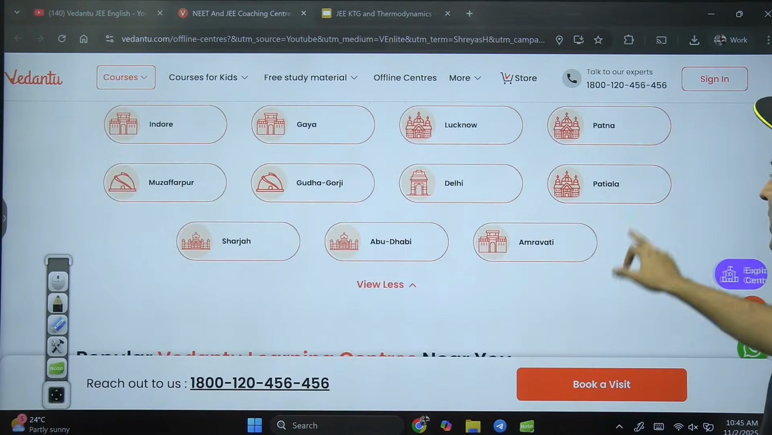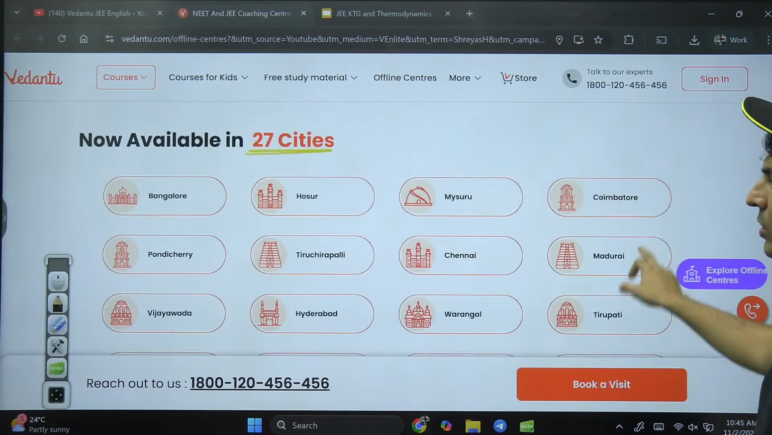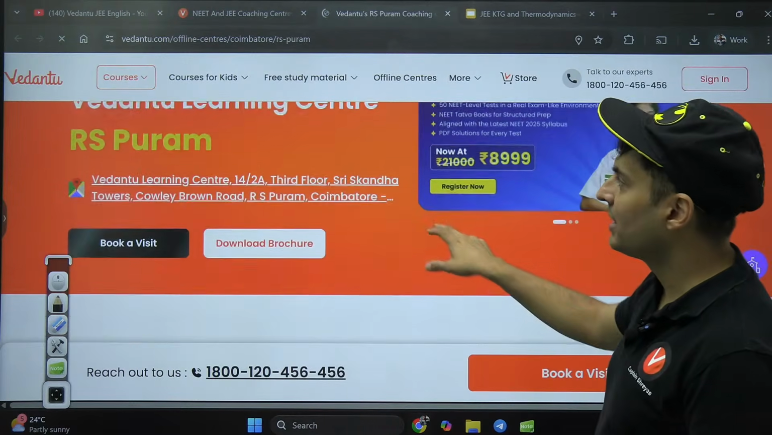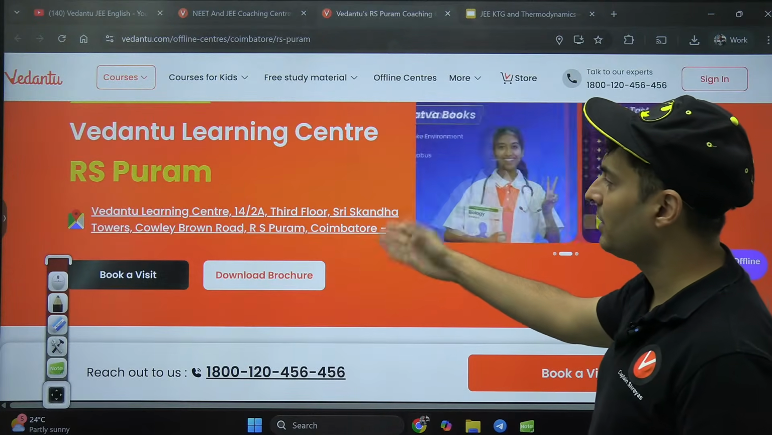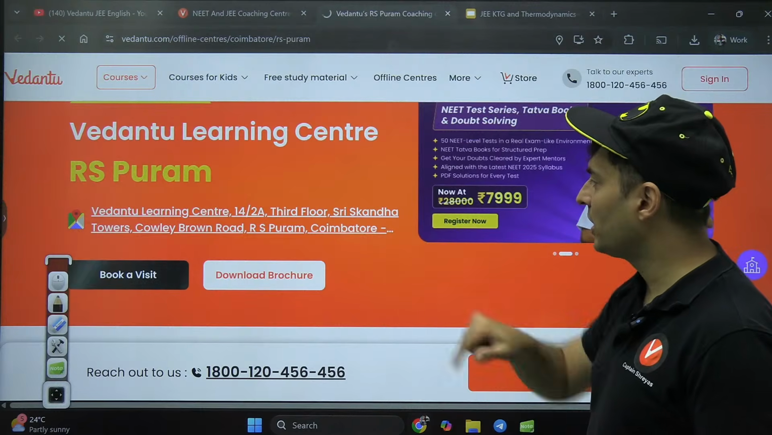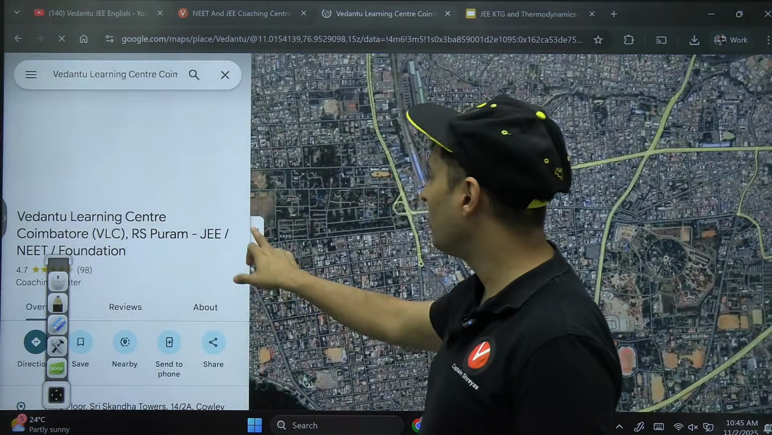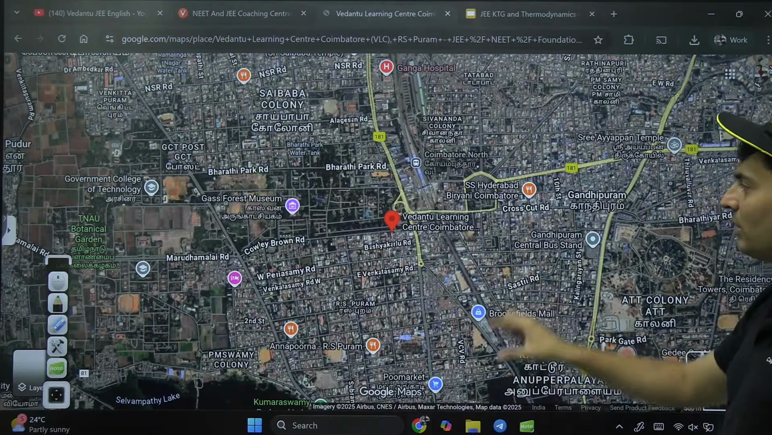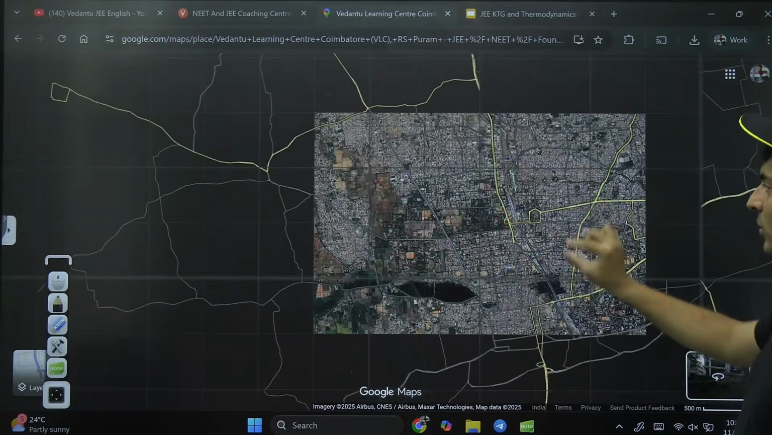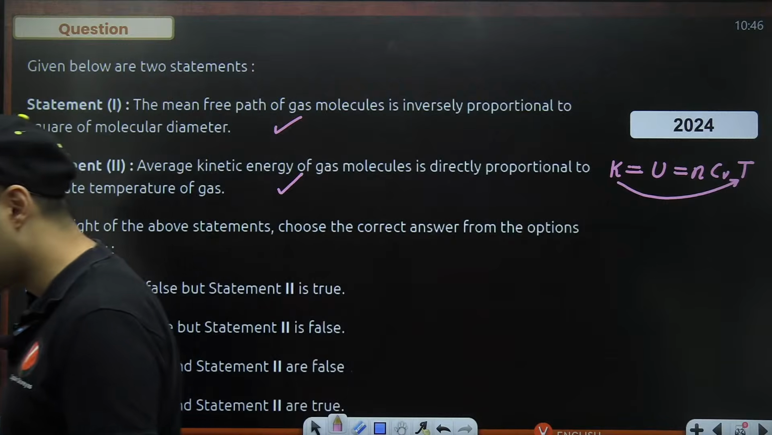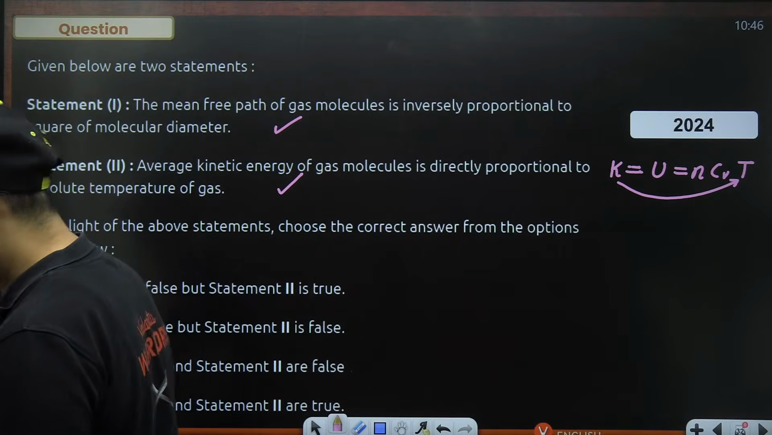From this, you can go to whichever center you want, like Coimbatore. And you can see it is there, Vedantu Learning Center in RS Puram. This is the Google Maps location. You click on it, it will take you to Google Maps. That's where your Vedantu Learning Center is in Coimbatore. Okay, cool, fine. All right.